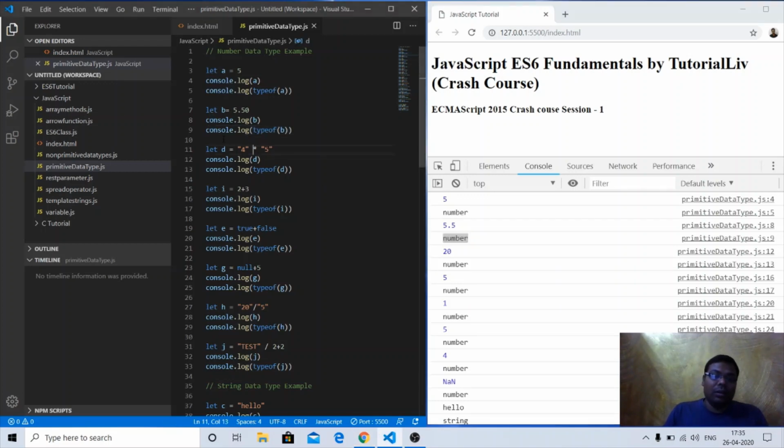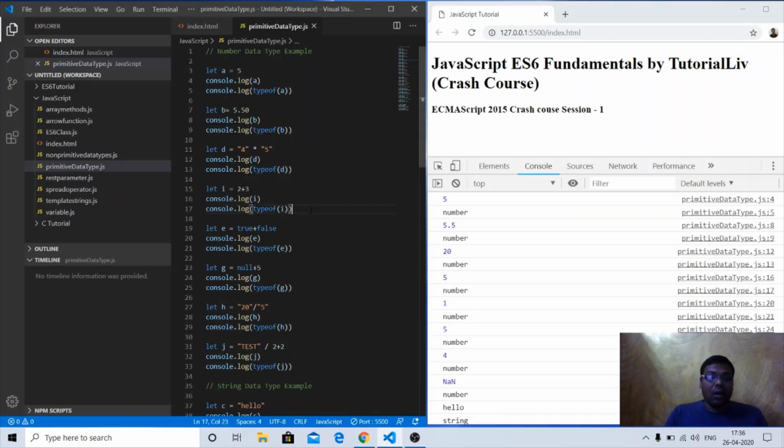Now here is a string, because we have enclosed it in double quotes, 4 into 5. These two are strings if enclosed in double quotes. But JavaScript is intelligent enough to understand that we cannot multiply two strings, so it treats them as numbers. That's why once it starts multiplying, it returns the value 20, the multiplication of 4 and 5, and if I check the type of this variable, it is of number type.